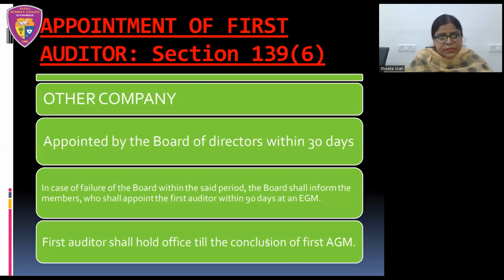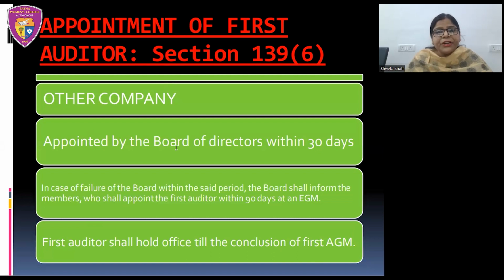Now, what are the legal rules? We can see here. The first auditor shall be appointed by the Board of Directors. So, who is the appointing authority in case of a company other than a government company? Board of Directors. In case of government company, we have talked about Comptroller and Auditor General of India. And here in case of other company, we are talking about Board of Directors.